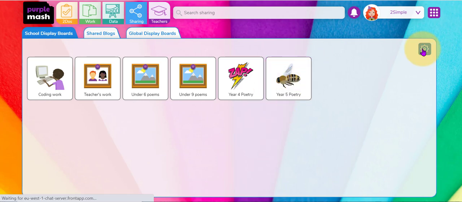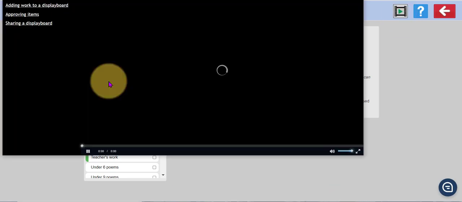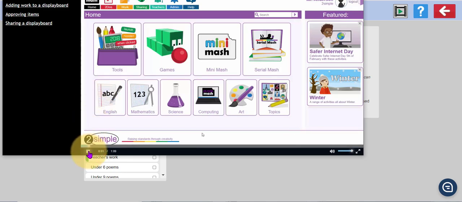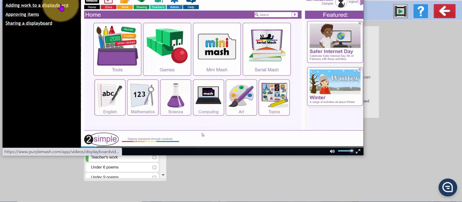For further guidance on how to create a display board, in the display board area here as a teacher, you'll see the video guide at the top here. It will explain all of the features of how to create a display board, how children can add work to that display board, and how you as a teacher can approve that work, and how, if you want to, you can share your display board outside of Purple Mash, perhaps by embedding it onto your school website.